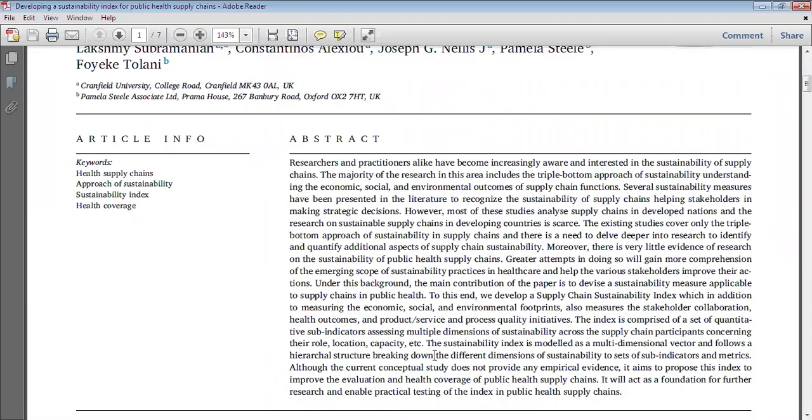Okay, first you can see that they have mentioned the abstract. So what will you write in the abstract? You will briefly state your problem statement, and you also need to mention that those researches have not been carried out earlier.